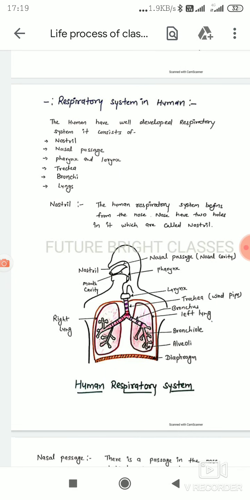Now I am going to discuss the topic: respiratory system in human. Humans have a well developed respiratory system. It consists of nostril, nasal cavity, pharynx and larynx, trachea, bronchi and lungs. The human respiratory system begins from the nose, and the nose has two holes in it which are called nostrils.